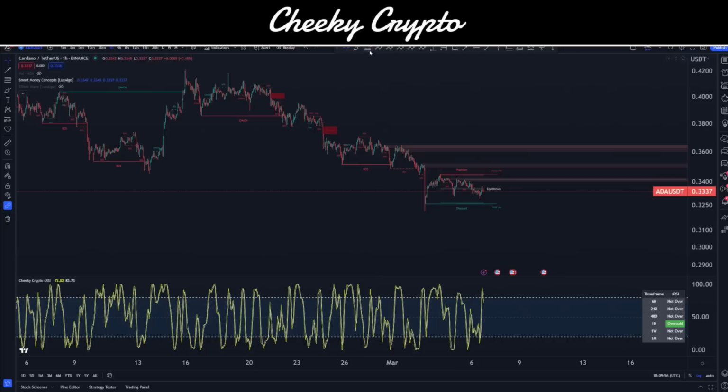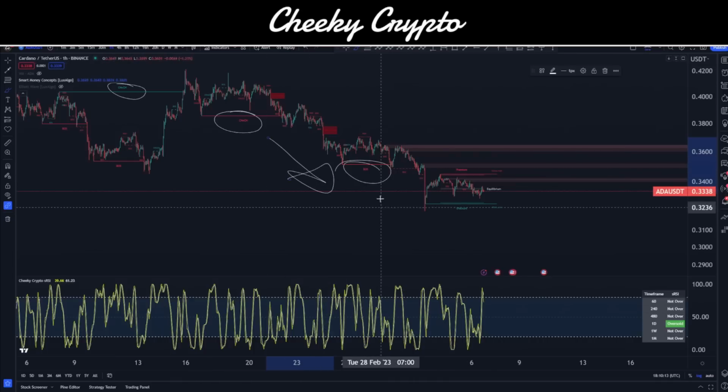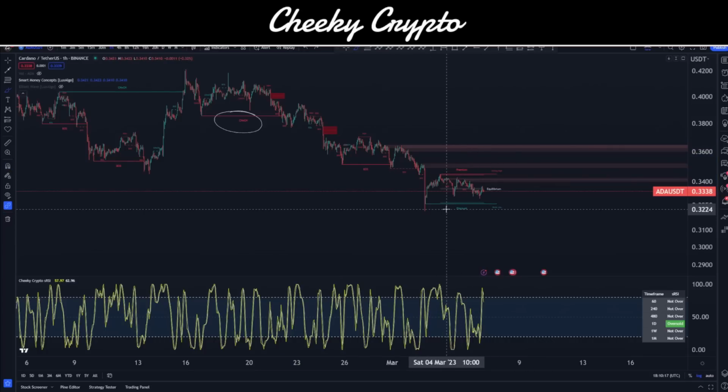The only things that we really need to know are that we had a change of character from our bullish movement to the upside that got broken, was not sustainable, and we had another change of character to the downside. This was then confirmed with a break of structure to the downside, and essentially this is confirming that we are bearish right now on Cardano's ADA, at least on the 1-hour chart.